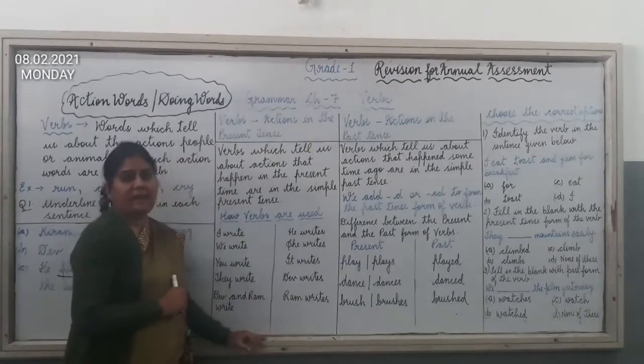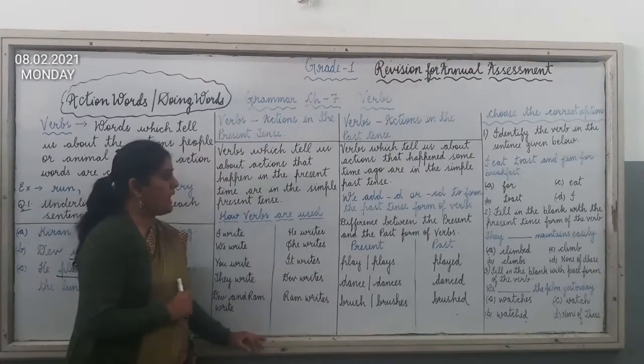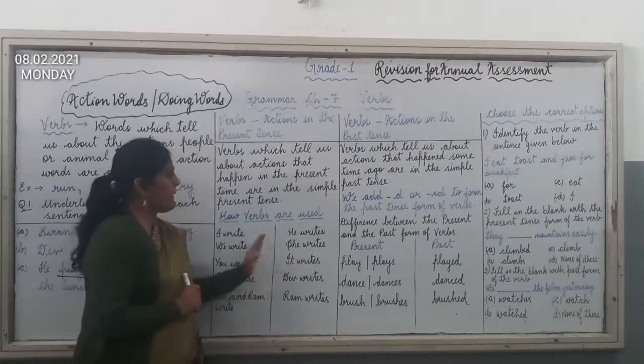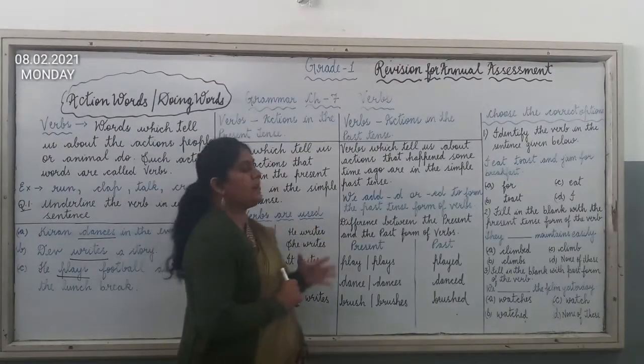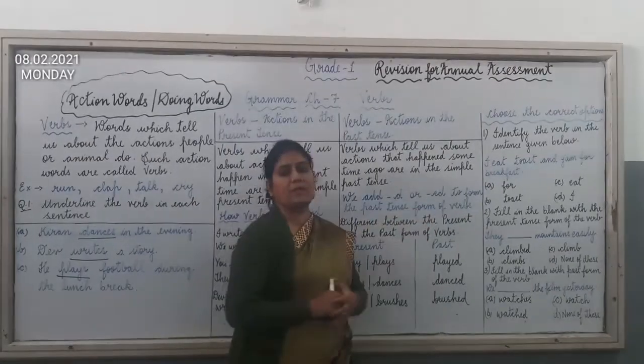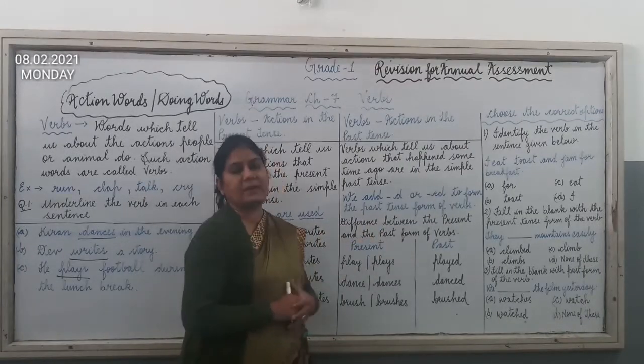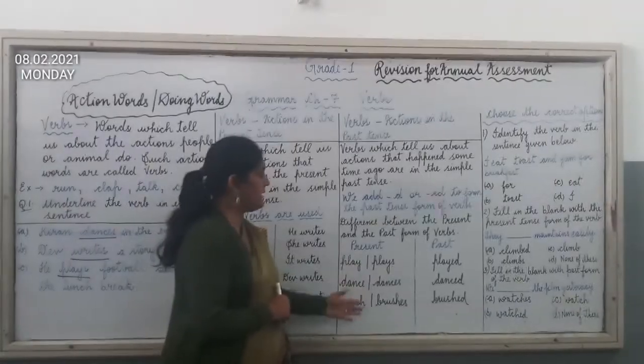Here we add s to the verb, s or es. Okay, in the present time. Now in the past time we add d or ed to form the past tense of the verbs. Here you can see the difference between present and past form of the verbs are written here.